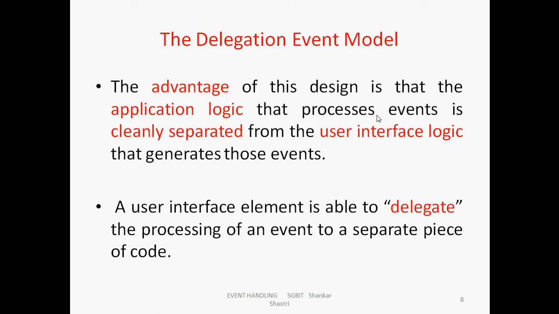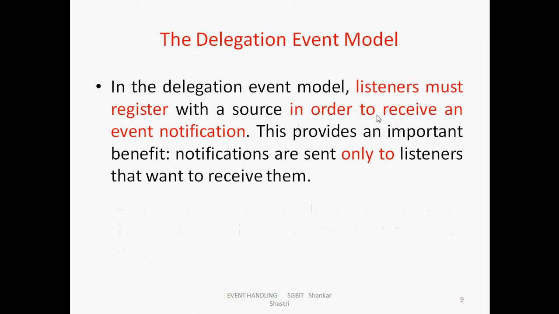So here a user interface element is able to delegate the processing of an event to a separate piece of code. So here we are sending an action for listeners. In the delegation event model, the listeners must register with a source in order to receive an event notification. So if I press the button, the button is a source, then this information is delegated to the listener. But you have to register. So button to button listeners.